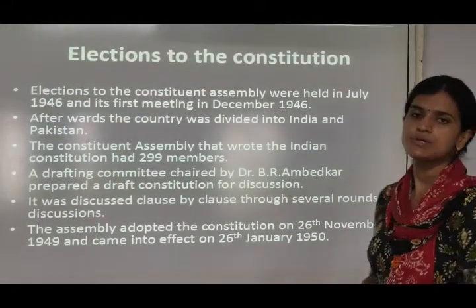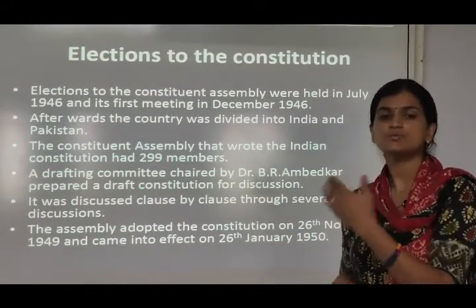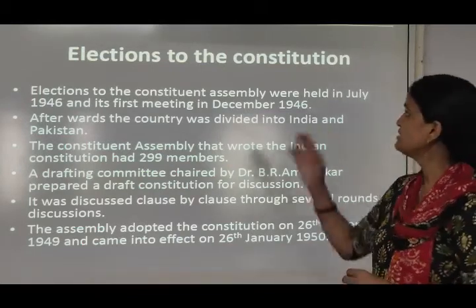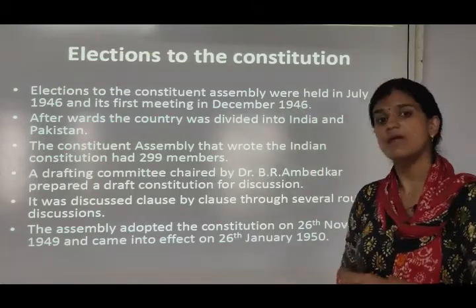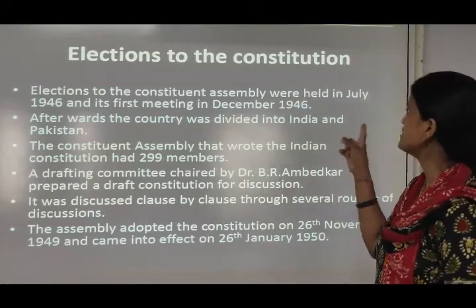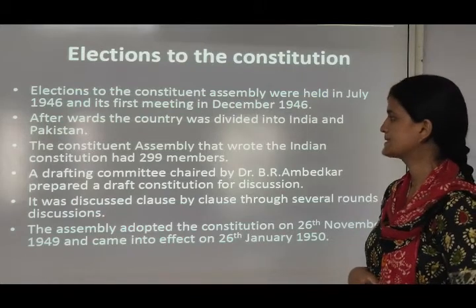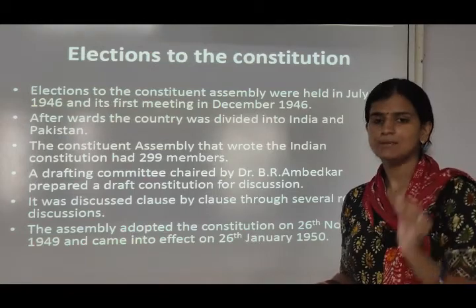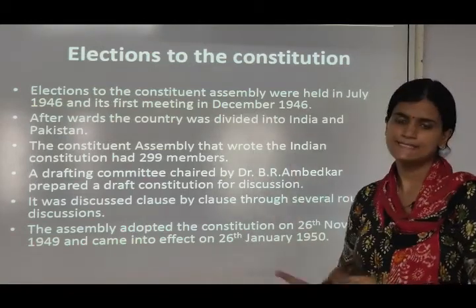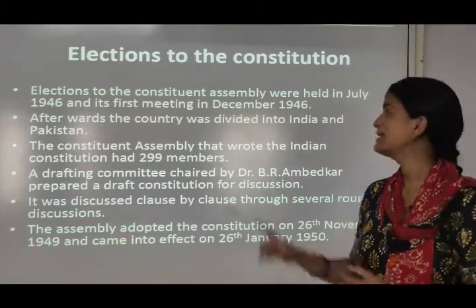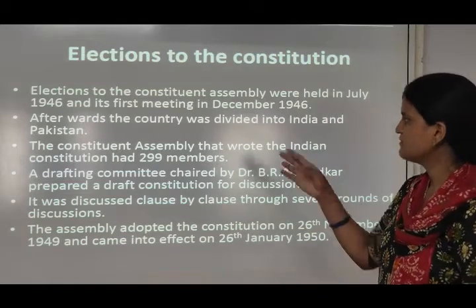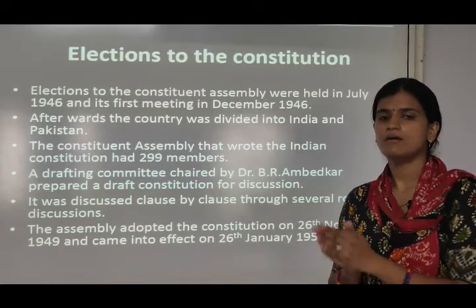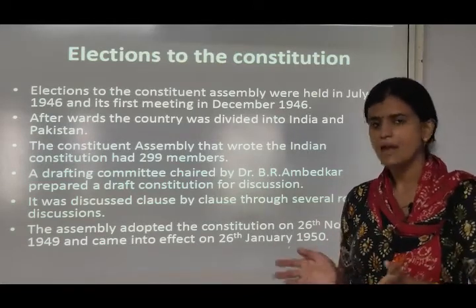Now, the elections to the Constituent Assembly. We have discussed what the need for a constitution is, how it is made, and what problems we face. Now we see how the elections were done. Elections to the Constituent Assembly were held in July 1946 and its first meeting in December 1946. Afterwards, after 1947, the country was divided into India and Pakistan.